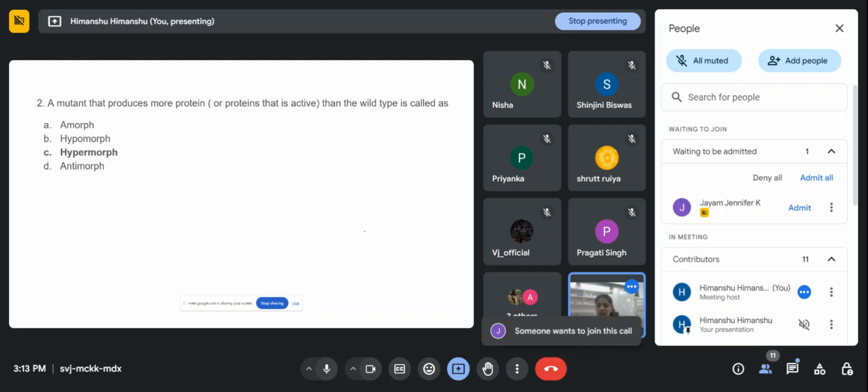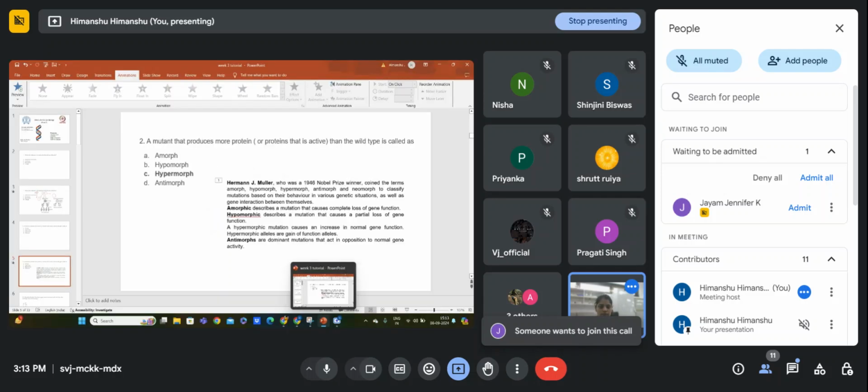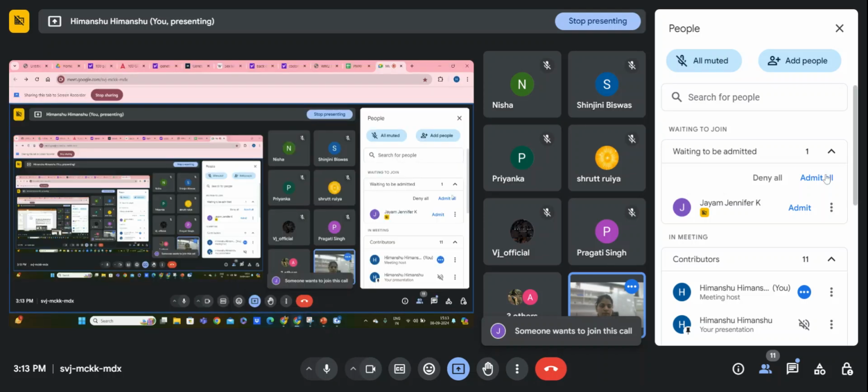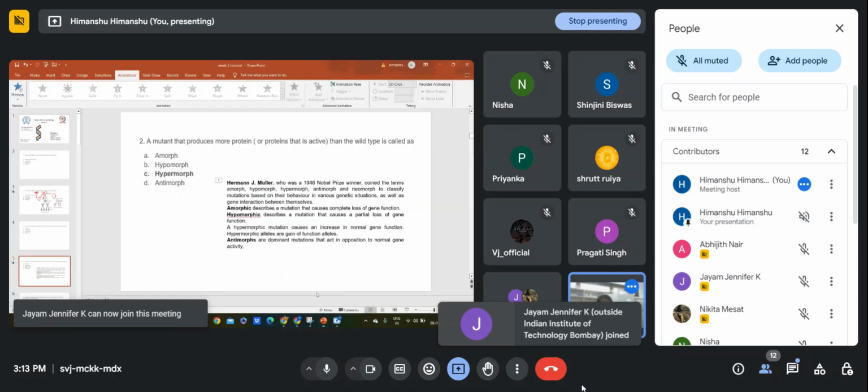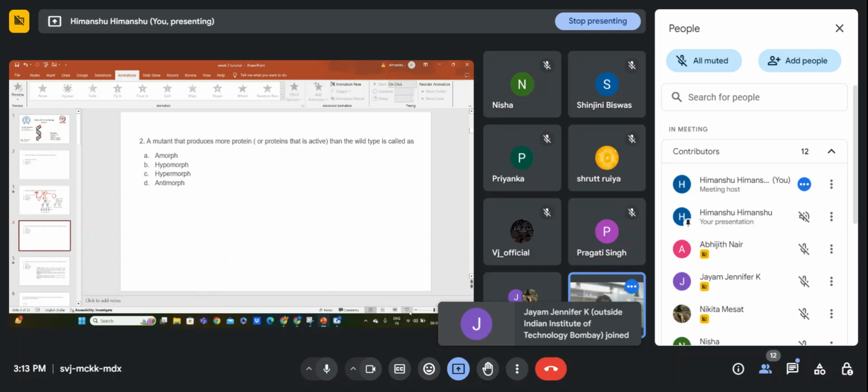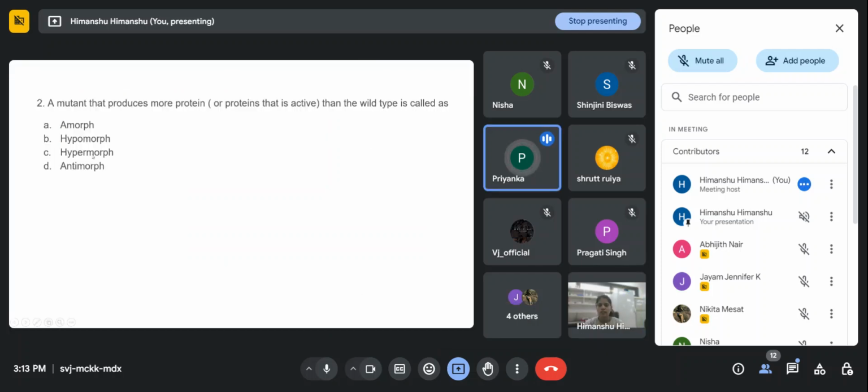So let's see. C is the correct answer. Anyone wants to explain this? Like what is amorph? Have you heard amorph, hypomorph, antimorph? Amorph does not produce any protein.